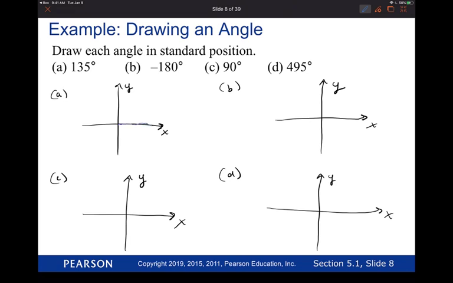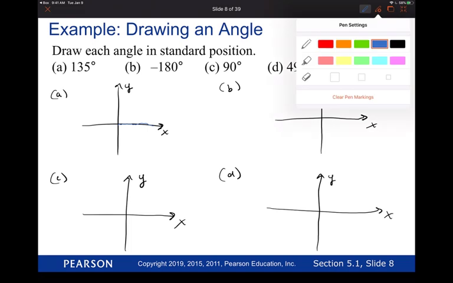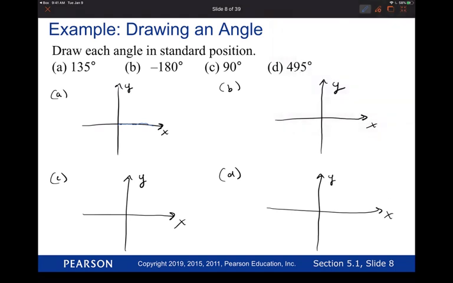Let me see. Can we make it thicker? Maybe not. Okay, that's okay. Yeah, just try to make it prominent. You can actually rest on the screen though. You don't have to hover. So that's the initial ray, and do an arrow so you know it's the initial ray.